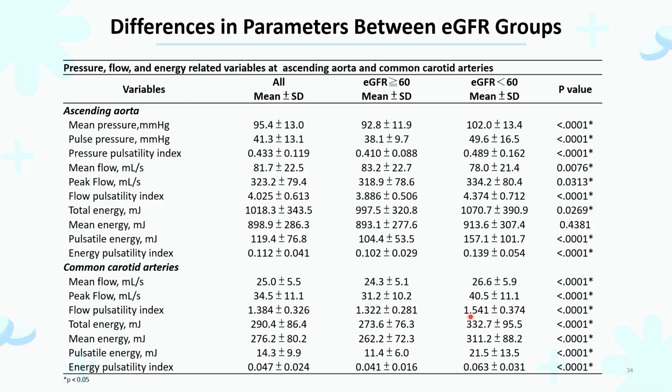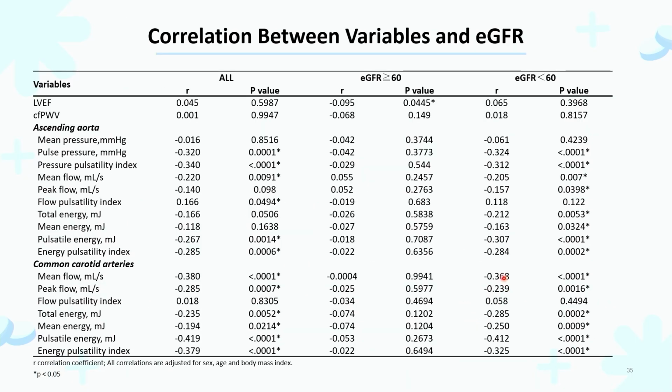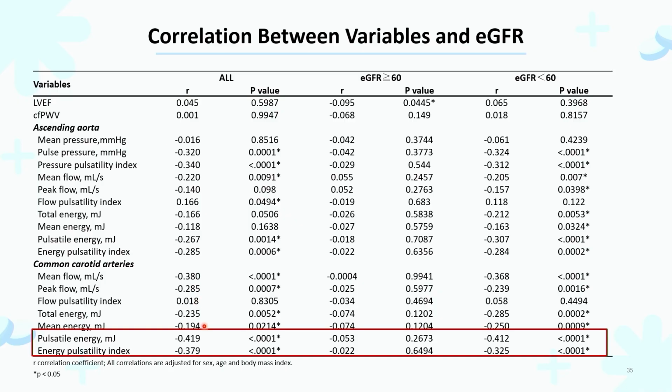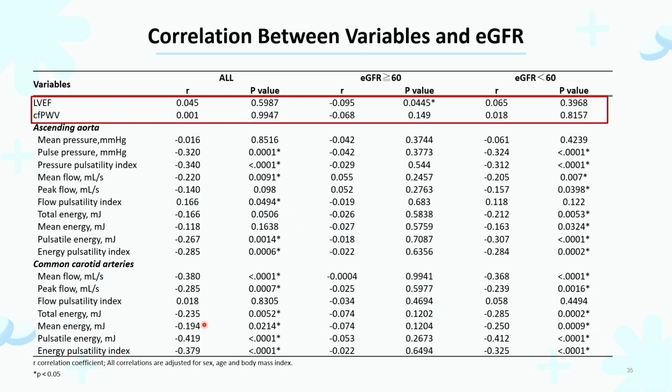So in the association studies, we evaluate all the hemodynamic parameters. Again, the energy pulsatility index is significantly associated with renal function, eGFR, either in ascending aorta or in the common carotid artery.